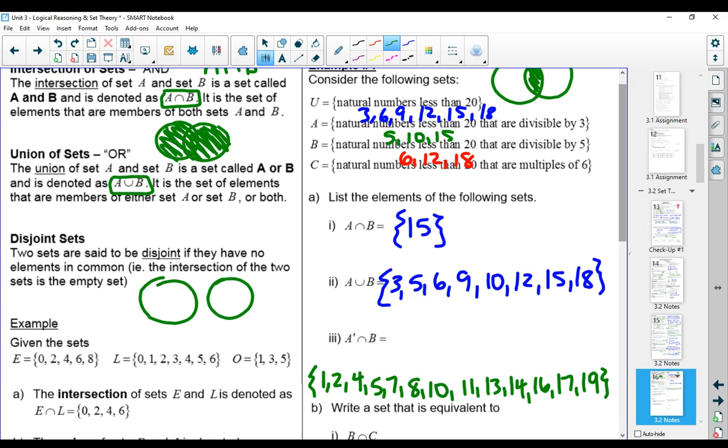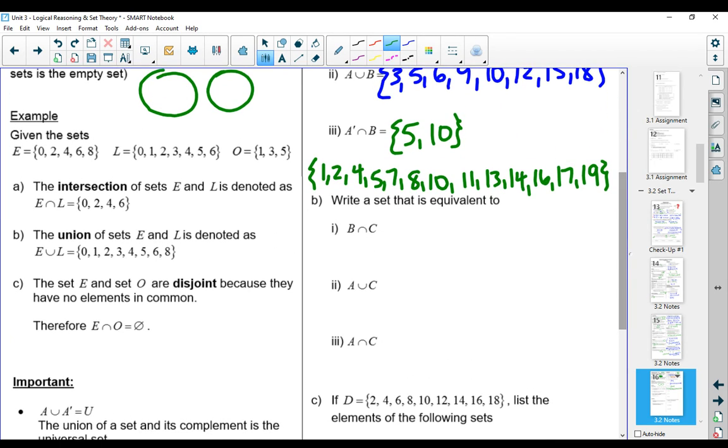And if we look at all of the elements that are in the complement of A and in B, there's a 5 that's an overlap. There's a 10 that's an overlap. And that would be it. So there's a 5 and there's a 10. Now, you might not have had to write out the entire set because B only has those 3 pieces. So you could have said, well, 5 is in B and it's not in A, so that must be in the complement. 10 is in B and it's not in A, so that must be in the complement. 15 is in B and it's in A, so that can't be in the intersection.